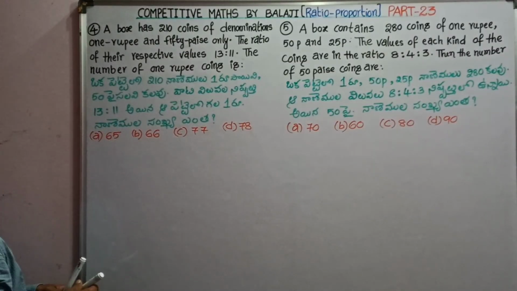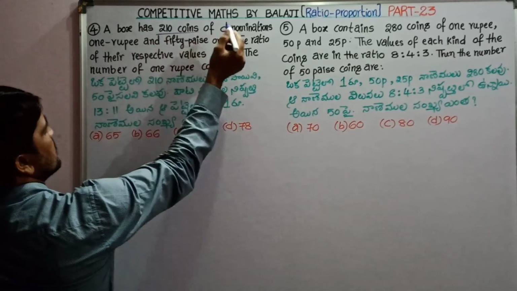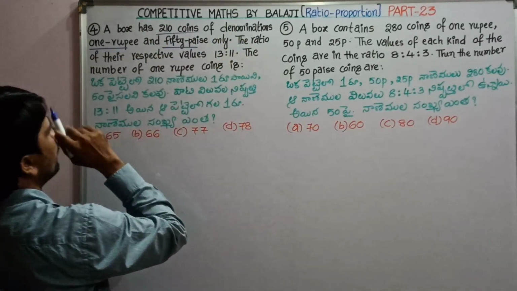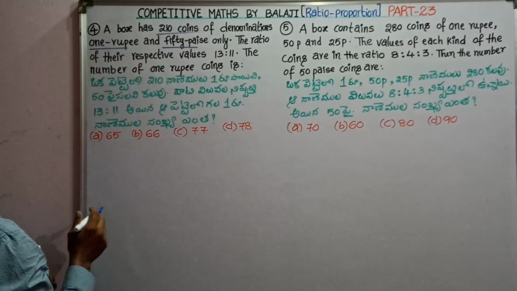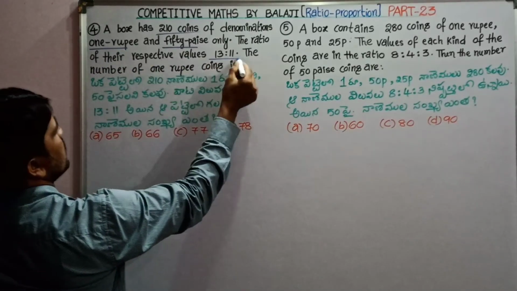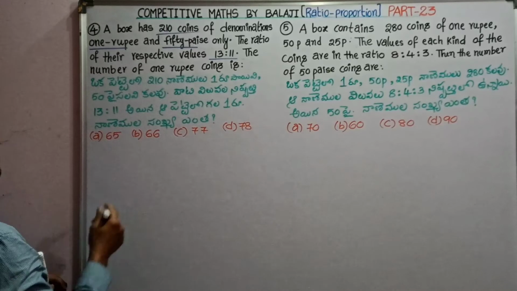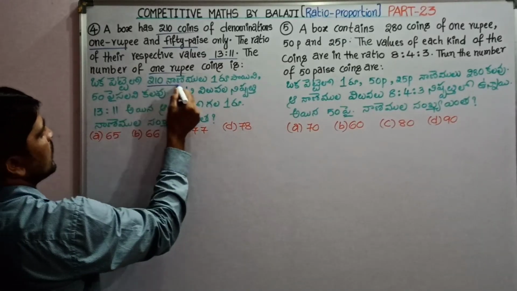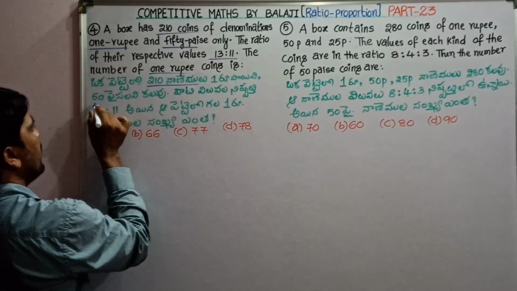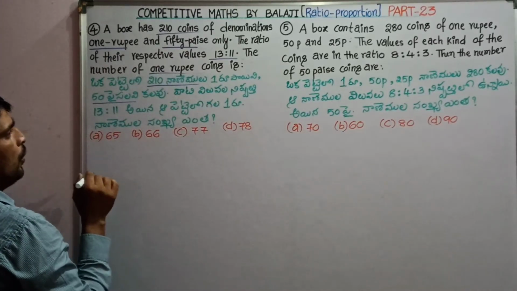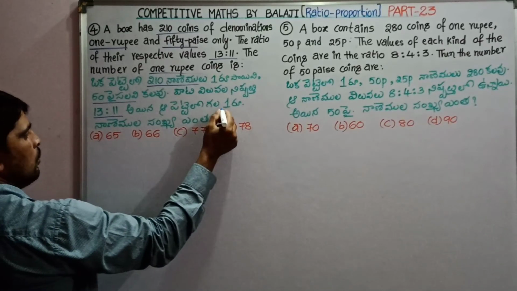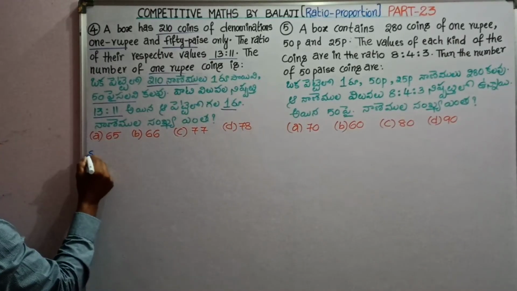Fourth one. A box has 210 coins of denominations 1 rupee, 50 pice only. The ratio of their respective values is 13:11. The number of 1 rupee coins is. ఒక పెట్టెలో 210 నాణెములు 1 రూపాయివి 50 పైసలవి కలవు. వాటి విలువల నిష్పత్తి 13:11 అయినా ఆ పెట్టెలో గల 1 రూపాయి నాణెముల సంఖ్య ఎంత?